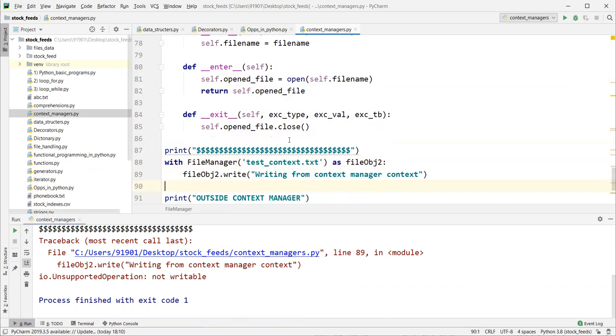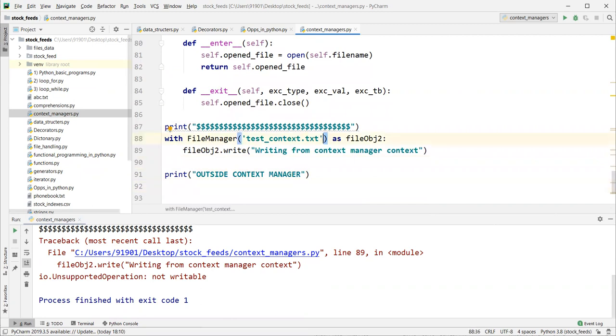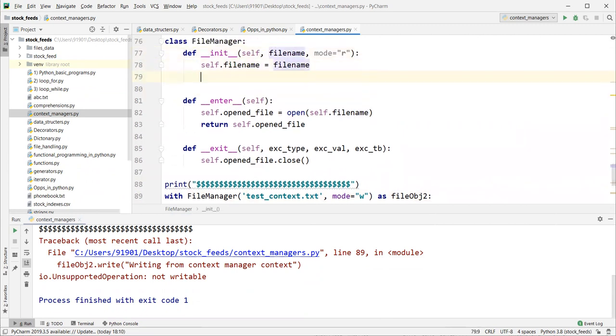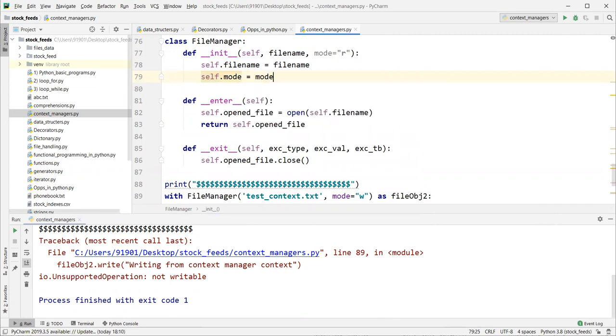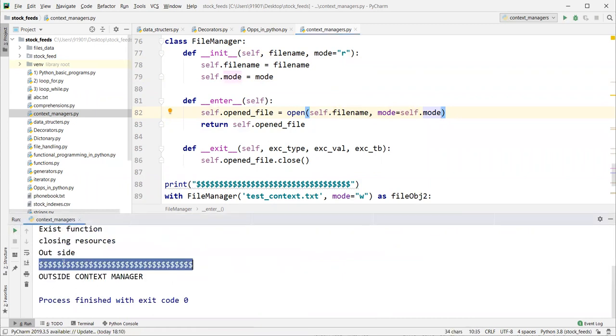So while creating a context object, you can pass the mode also right here. I just want to write here. I am opening the resource to write, not to read, so I have to provide the mode now. If you are providing the mode, we have to store this mode: self.mode is equal to mode. While opening the file, we have to provide mode equal to self.mode.